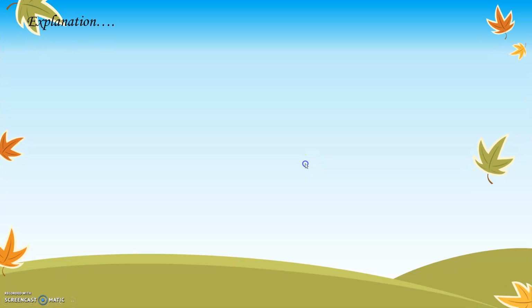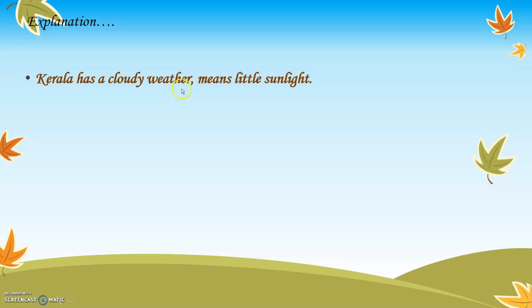So through this exercise we learned that Kerala has cloudy weather, which means little sunlight. All of us must have seen what cloudy weather means. In the sky you don't see a clear sky, but clouds always remain over there. In this situation there is no sunlight or very little sunlight. Madhya Pradesh is hot, so clothes will dry quickly. To dry clothes, we require a hot climate, hot and severe sunlight. Madhya Pradesh has this kind of weather, and because of that, clothes will dry faster in Madhya Pradesh than in Kerala.